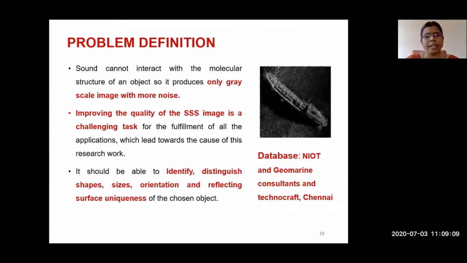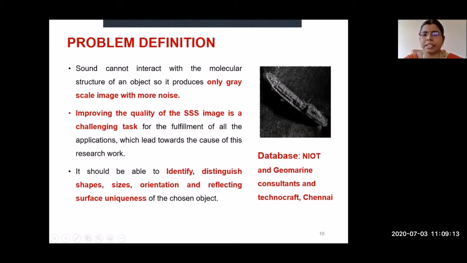The problem identified is that basically all sonar images are grayscale images. It is not a color image. Usually if you get a color image, you can get more information, but this is a grayscale image only, with a lot of noise and granules present. Multiplicative noise exists here, and we cannot remove multiplicative noise easily from the image. We have to choose a suitable filter for that.